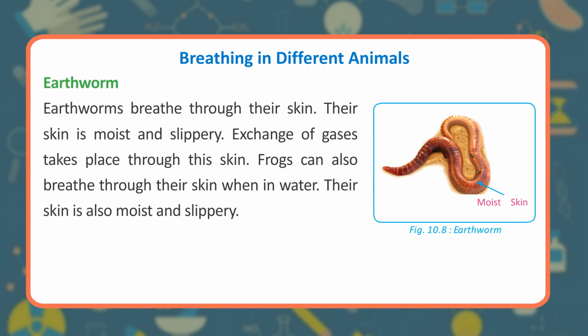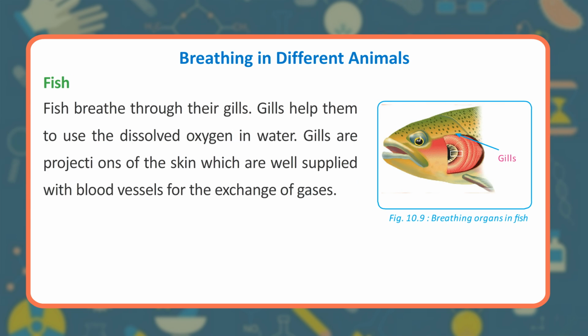Earthworm. Earthworms breathe through their skin. Their skin is moist and slippery. Exchange of gases takes place through the skin. Frogs can also breathe through their skin when in water. Their skin is also moist and slippery. Earthworm. Moist skin. Fish. Fish breathe through their gills. Gills help them to use the dissolved oxygen in water. Gills are projections of the skin which are well supplied with blood vessels for the exchange of gases. Breathing organs in fish. Gills.